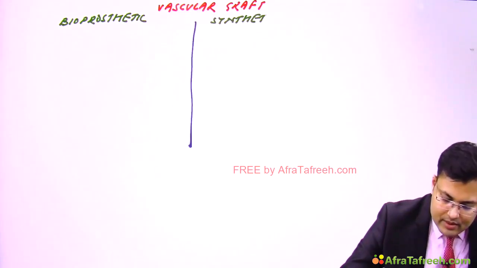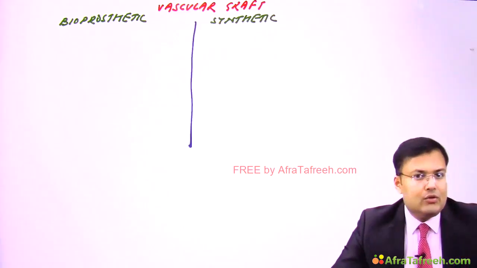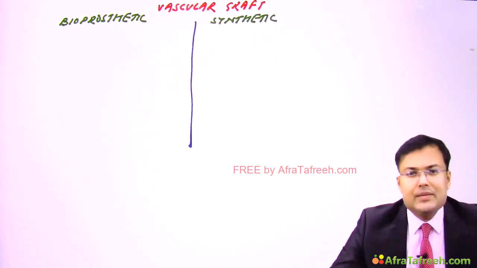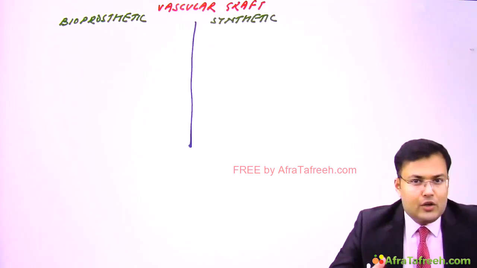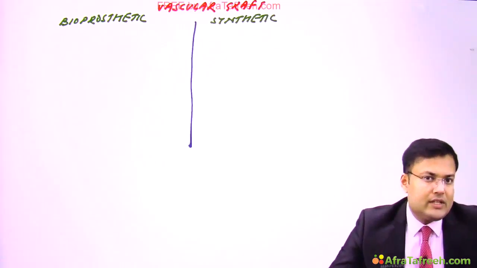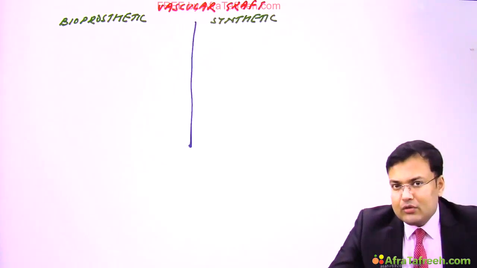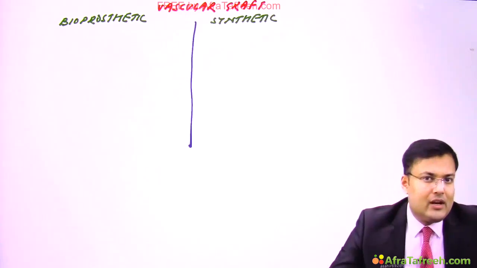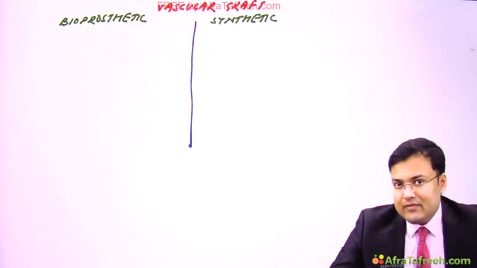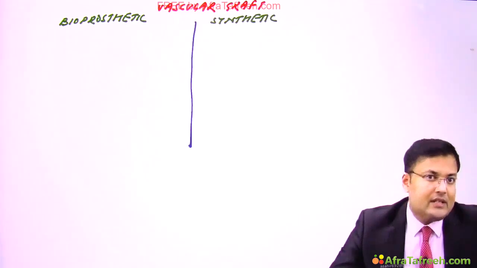Bioprosthetic is further divided into autograft. Auto means the patient's own tissues or vessels are used; this is autograft. Then there is allograft, also known as homograft. Allo means the graft is taken from the same species. Then there is xenograft, also known as heterograft.